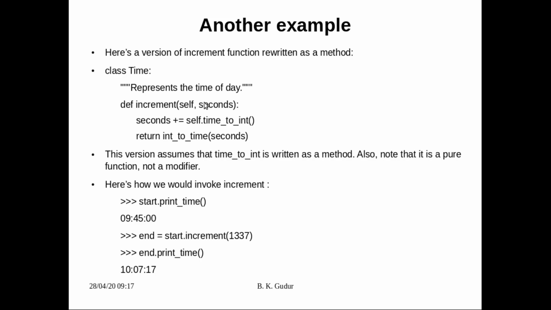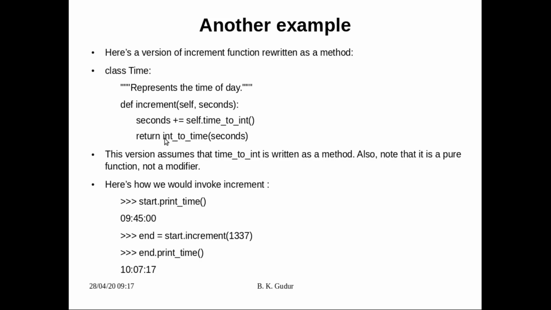So whatever seconds we have given, these seconds will be added to this object by converting it to an integer. That's what time_to_int called on this does, and whatever it returns will be added to these seconds, and the total seconds will later be converted back to time.